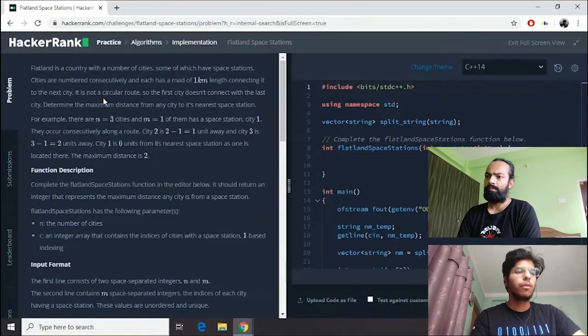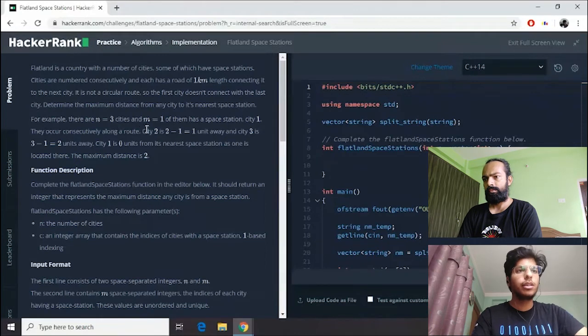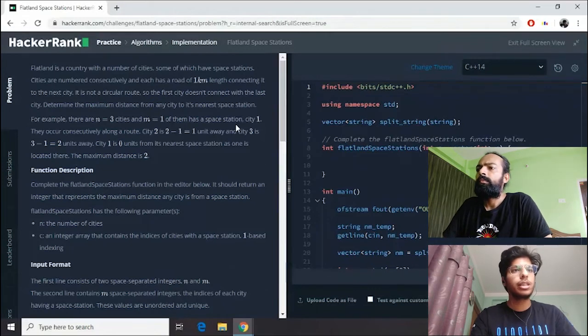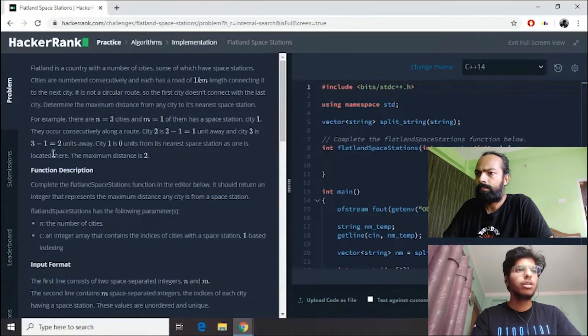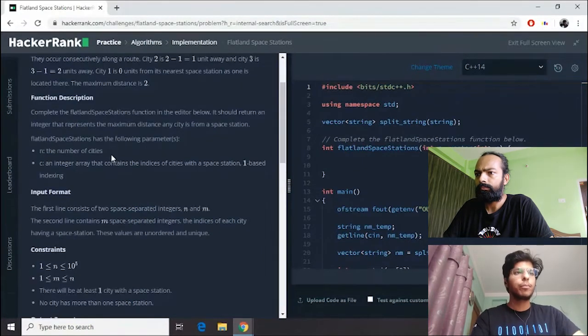For example, there are n equal to 3 cities, so n is the number of cities here, and m equal to 1 means one of them has a space station. So m gives us the number of space stations. They occur consecutively along a route. City 2 is 2 minus 1 equal to 1 unit away, and city 3 is 3 minus 1 equal to 2 units away. It wants to say that the distance from one city to another, if we subtract them, gives us the distance.